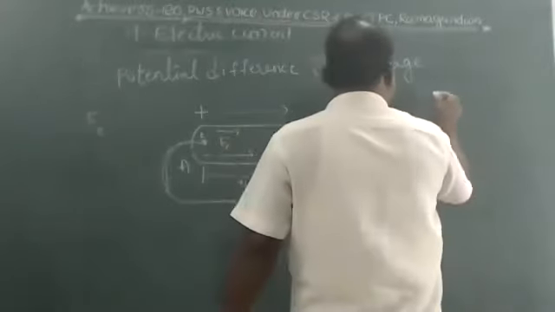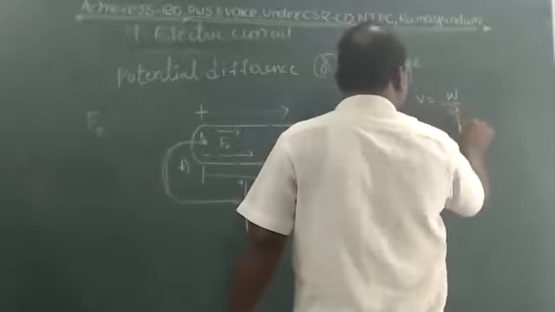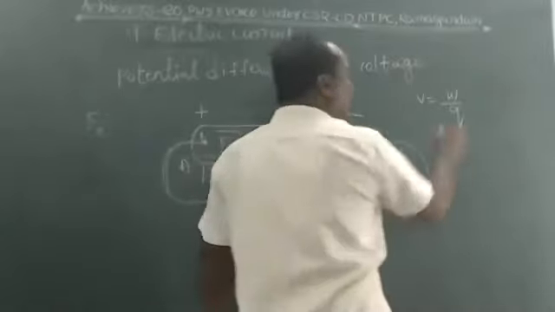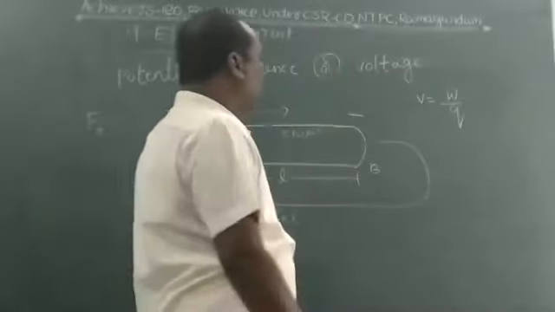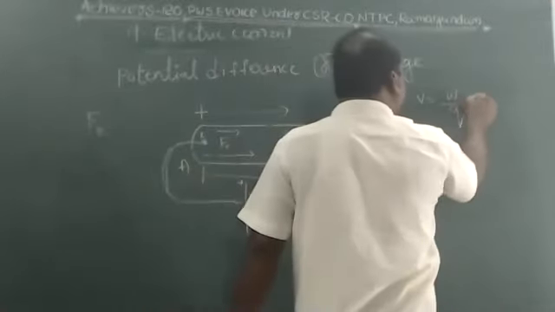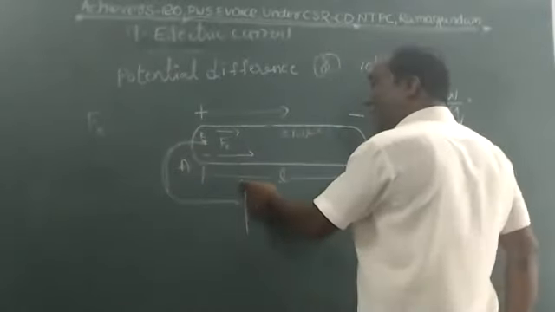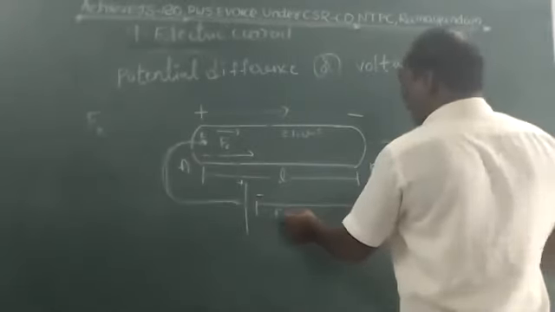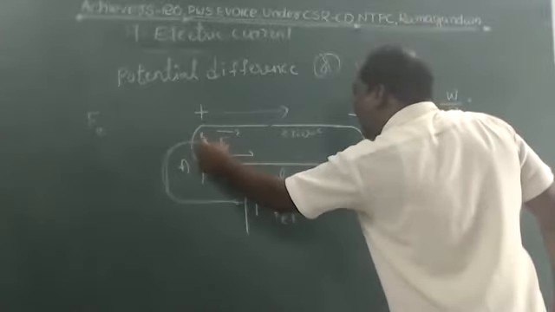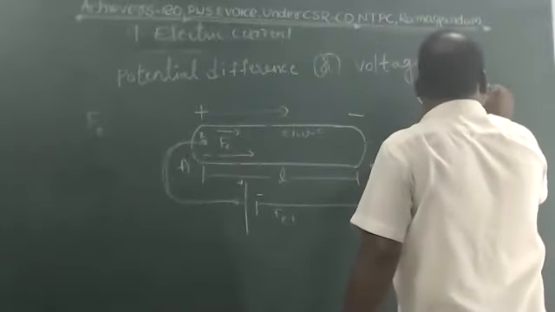Potential difference or voltage, we denote it by V. V equals W by Q. V means potential difference or voltage, children. W means work done, and Q means charge. Okay. So then, what is work done? When the two conducting wires are connected to the battery, it creates an electric force. This electric force pulls or pushes the electrons along the entire length of the conductor. So that's why work done means it creates electric force.